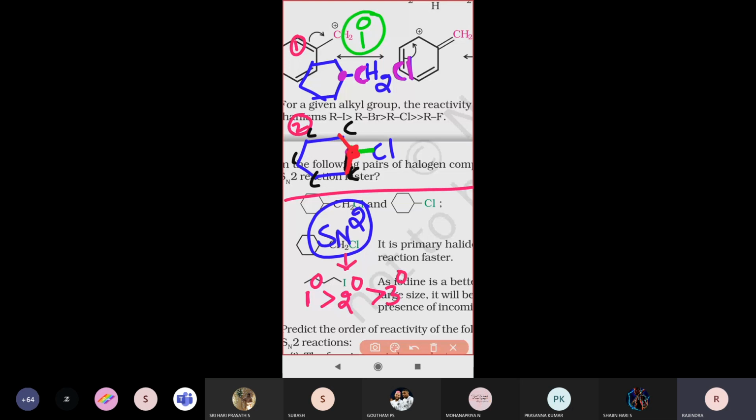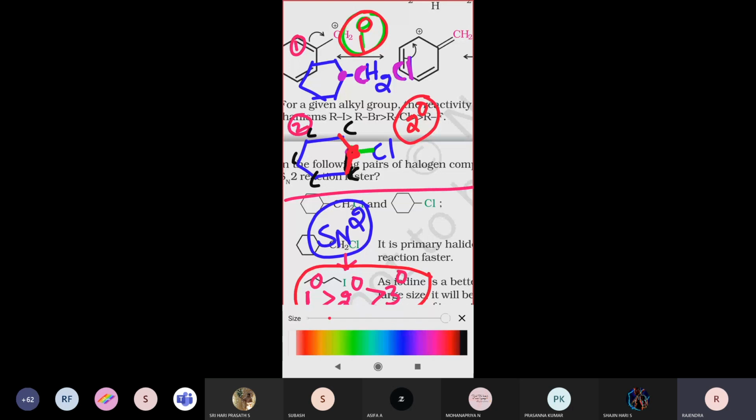Primary alkyl halides are very fast for the SN2 reaction. You already know the reactivity order. Primary alkyl halides are faster than secondary alkyl halides, which are faster than tertiary alkyl halides. So which one will undergo the SN2 reaction very fast, the first or the second one? The first one, sir. So primary alkyl halides undergo the SN2 reaction very fast.